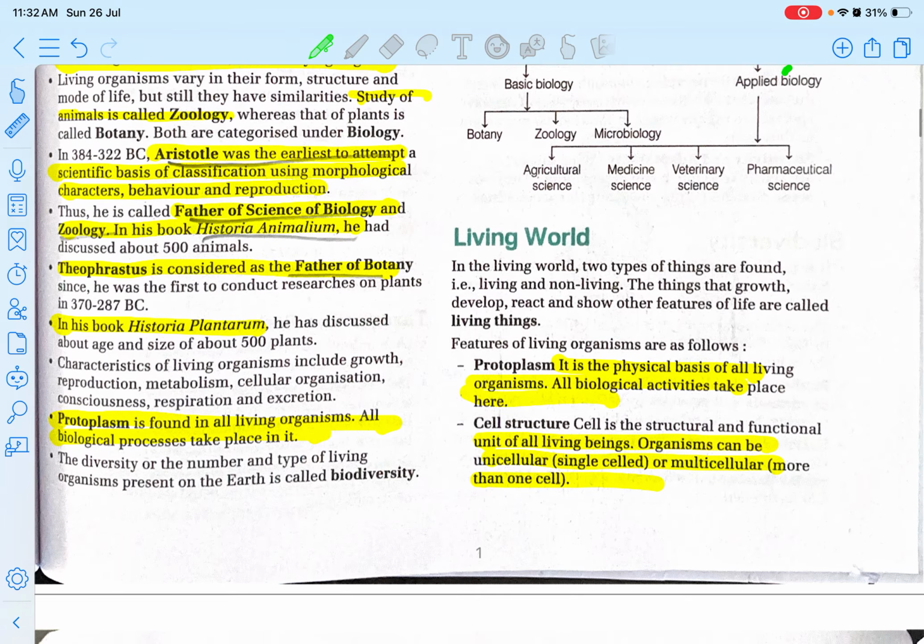These are just the basic terms because mind you, we are revising from the NCERT notes, so you will find some common terms.